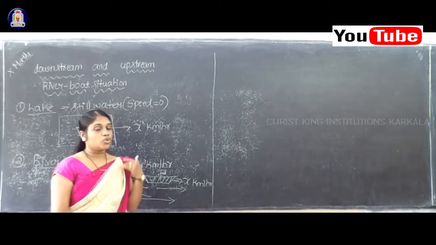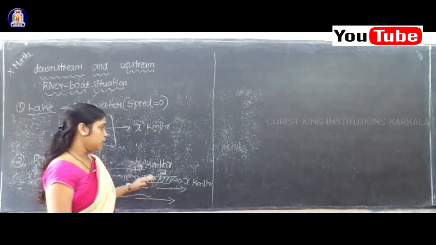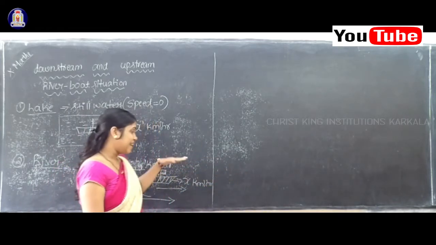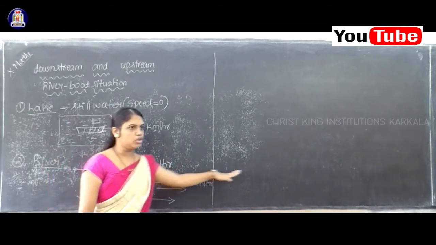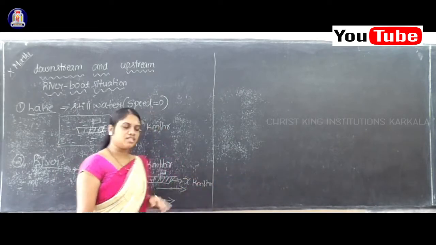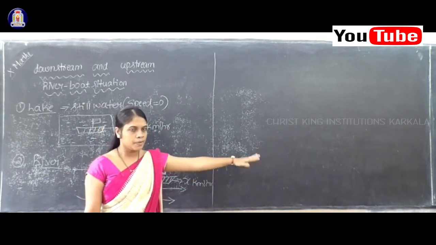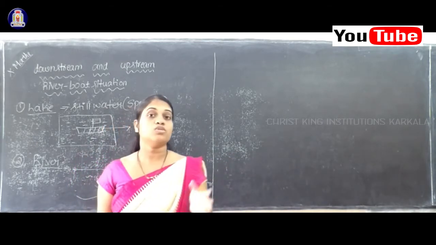Downstream. Okay, so what is the meaning of downstream? Downstream is nothing but the boat moving in the direction of the stream. Here the stream is moving towards the right side, and the boat is also moving towards the right side. So both are moving in the same direction, isn't it? Okay, so this situation is called downstream.